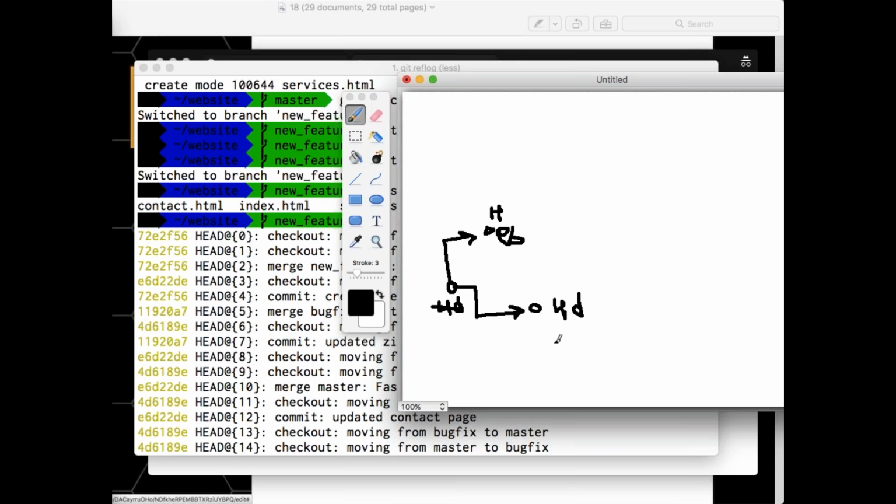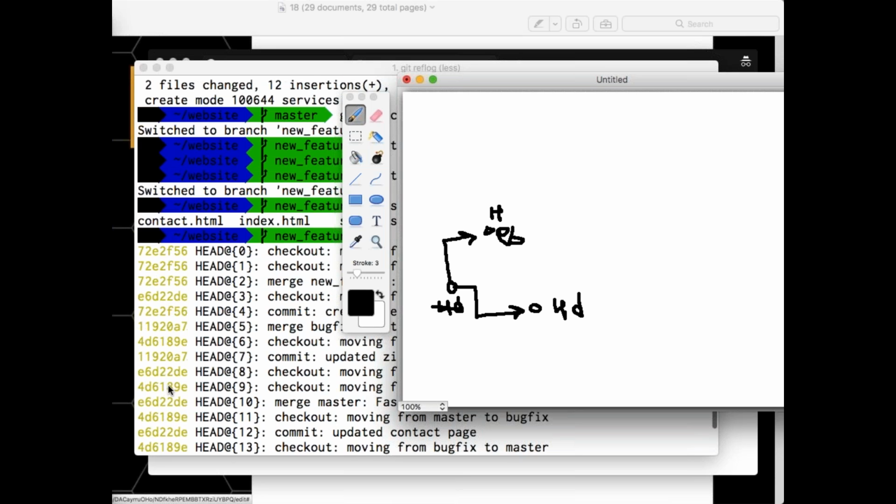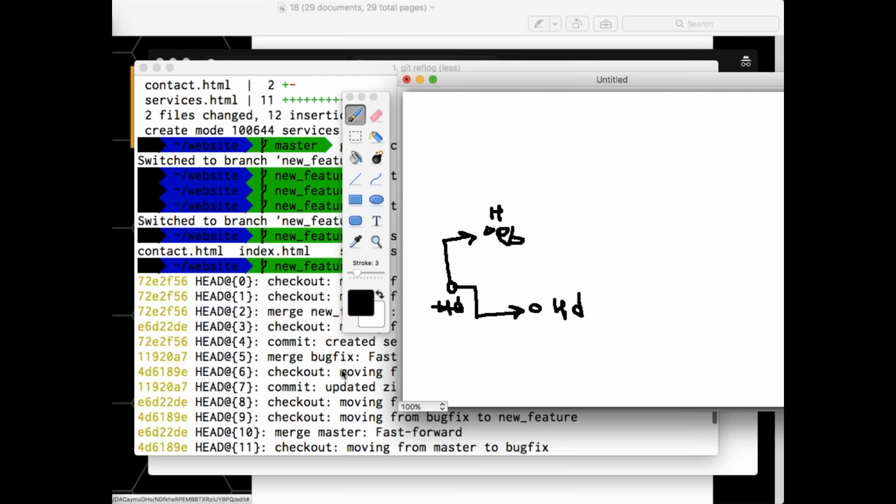But did I make any changes in my new feature? Now, whenever I check out into my new feature, it is all again going back to my master commit ID because my master commit ID and new feature are both on the same head. There is no change. But after some point of time, I made changes, and you can no longer see this 4D again here. Because at this point of time you are seeing 4D again because I did not make any changes to my new feature. From here again I got a new commit, but I am getting ED6 again. Why? Because this is my bug fix branch again.